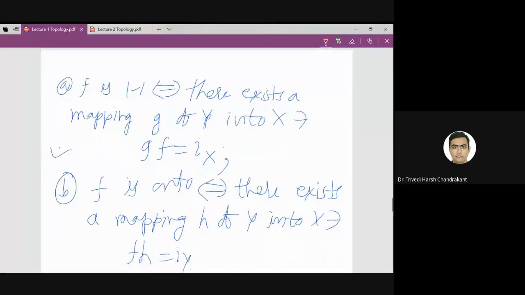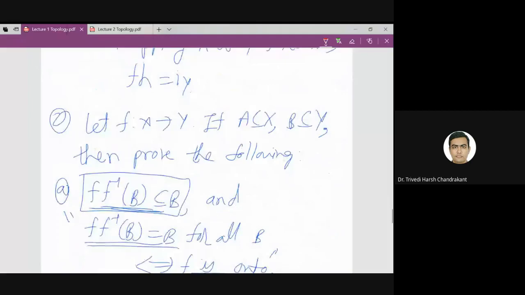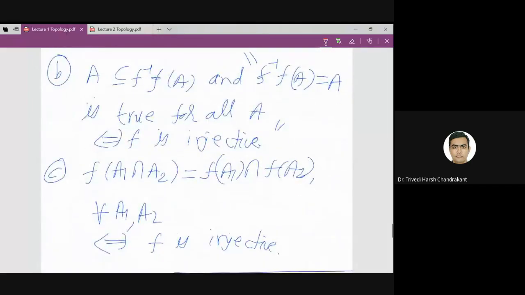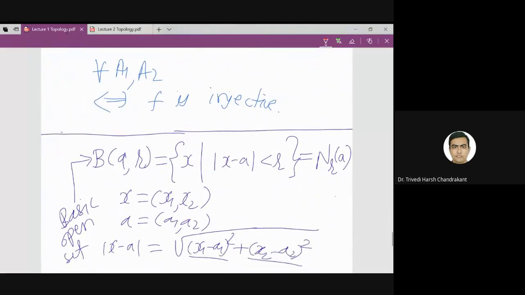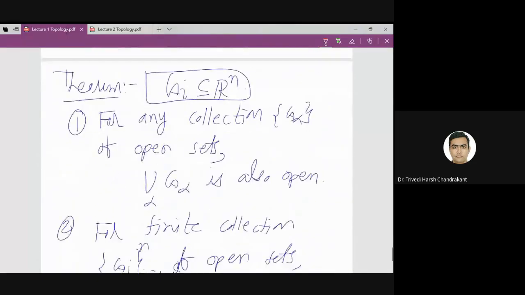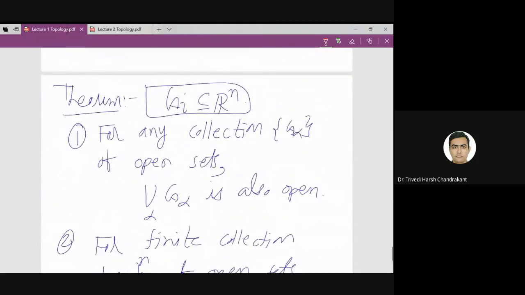That is regarding this exercise. You can try this exercise. If we get some time in the tutorial, we will discuss that, but at least you should try to solve it. These exercises are given in both books, Munkres' Topology as well as Simmons' book on Topology and Modern Analysis. This was the part where I lost my internet.